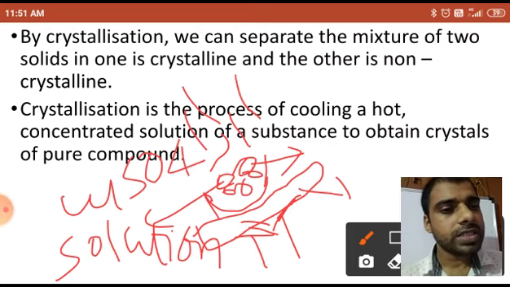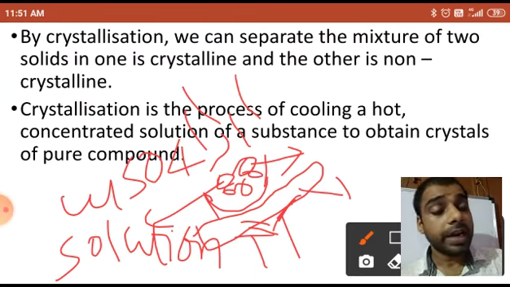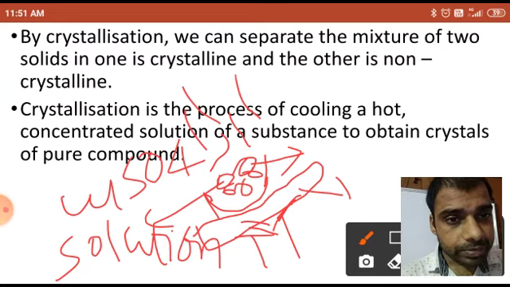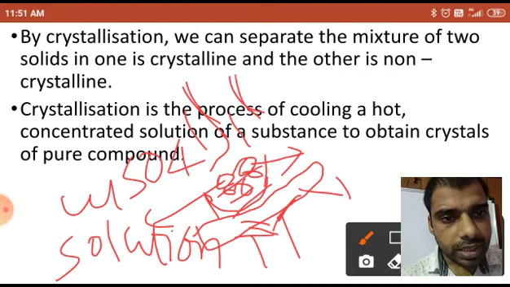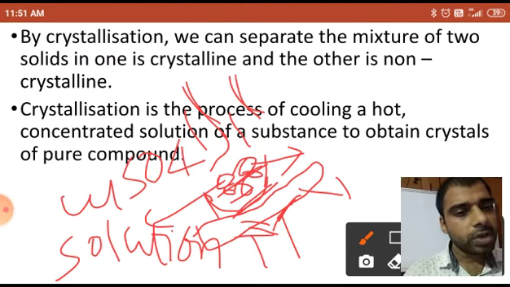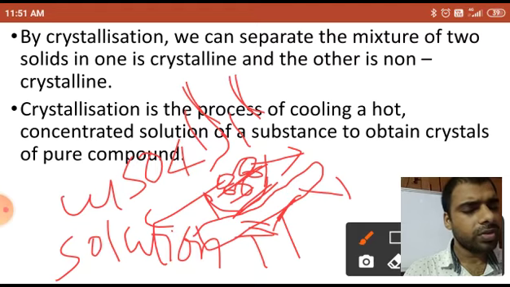One thing more I want to say: you will see that water will evaporate, leaving some residue. At the bottom part of the China dish, it has some liquid, and that liquid has some non-volatile, non-crystalline solid also.